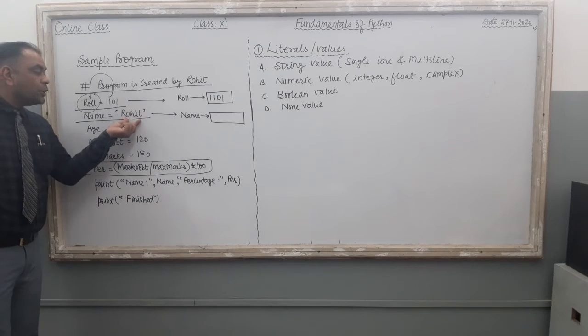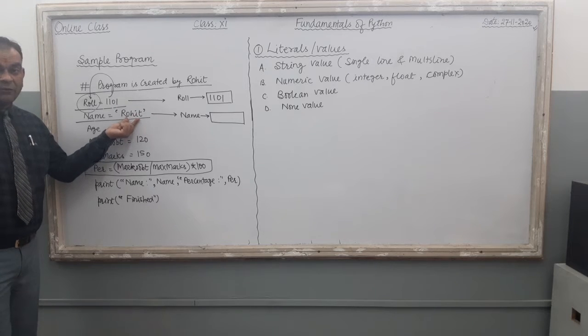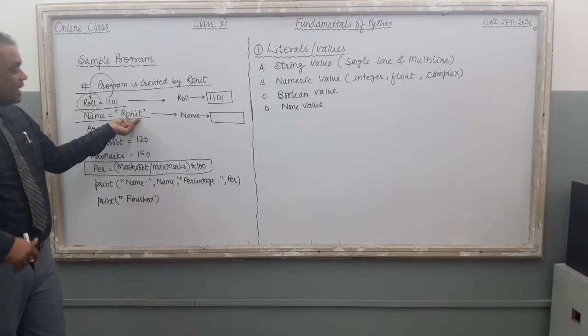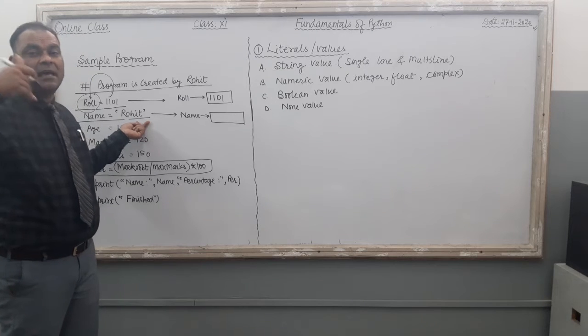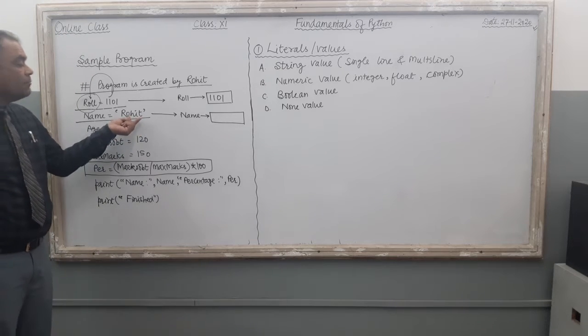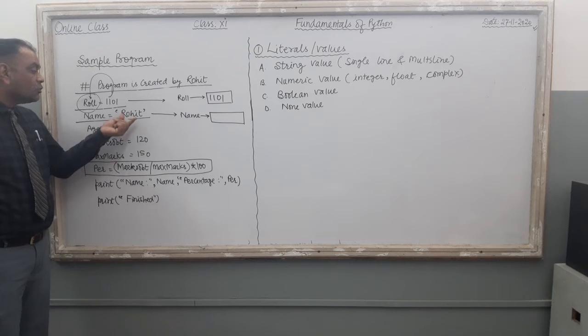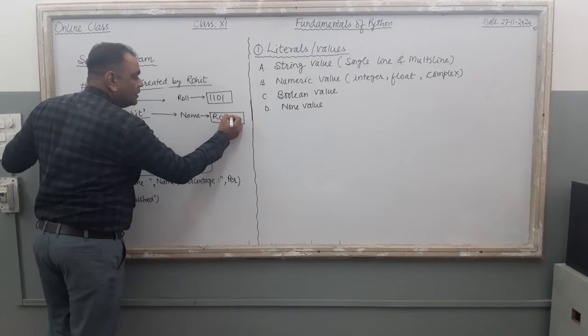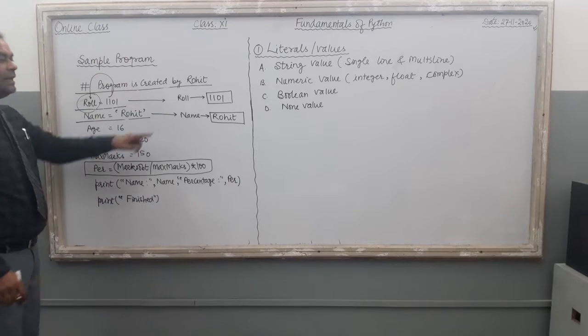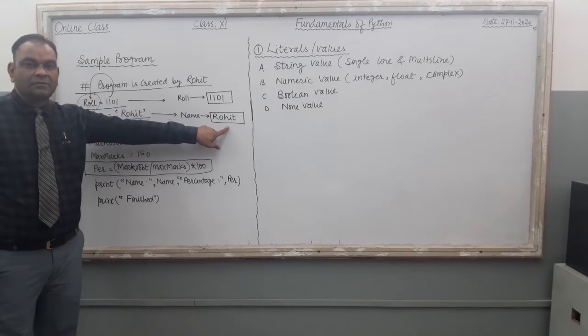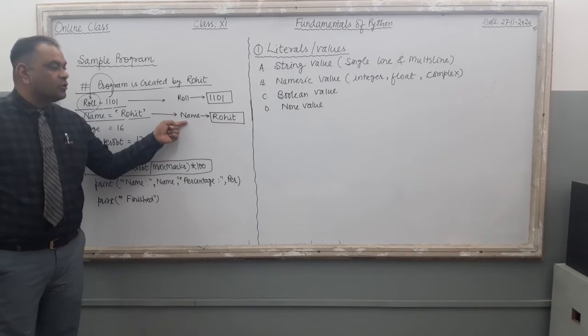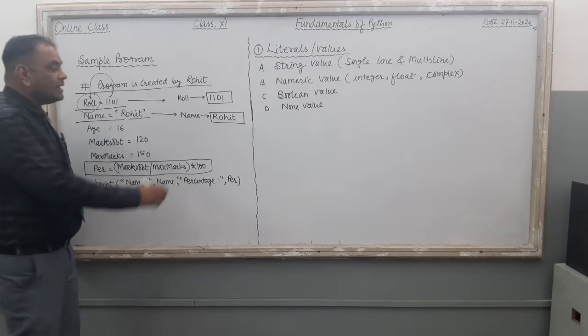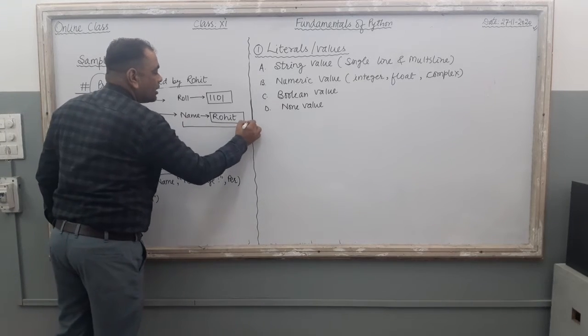Now computer is going to assign this value. Rohit is a value for your computer. Though for us it is a name or an alphabetical combination, for computer it is a value only. So computer is going to store Rohit inside this slot, and the name of this slot is name, right? So it is there inside your computer's memory.